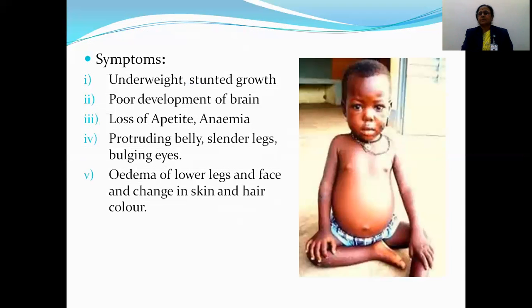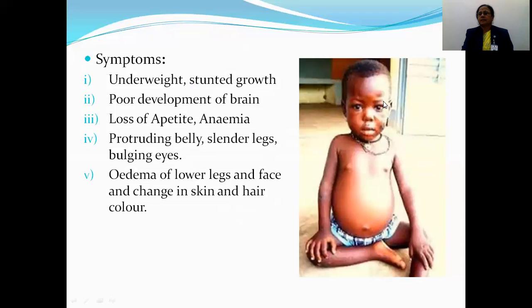In this diagram, you see this child. It is suffering from kwashiorkor. These are the symptoms. Different symptoms are seen here: underweight, stunted growth, overdevelopment of brain, loss of appetite, anemia, protruding belly, slender legs, bulging eyes, edema of lower leg and face, and also change in skin and hair.